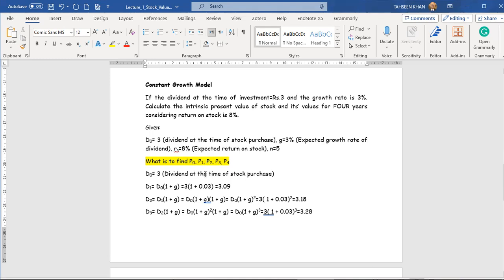The dividend at the time of purchase is 3. It is growing by 3%, and after the first year, it will grow to 3.09. For the second year, it will grow to 3.18, and after the third year, it will grow to 3.28.